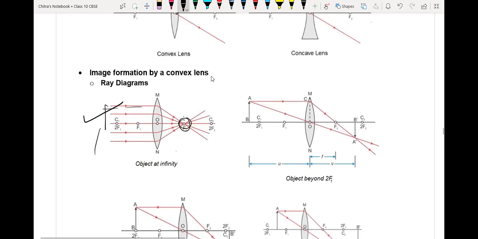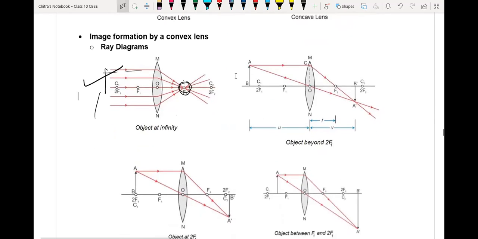Okay, next. If the object is placed beyond 2F, what is 2F? It is the center of curvature. So the image will form between F1 and F2.